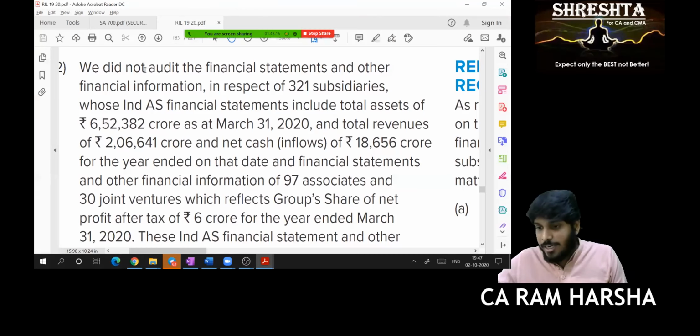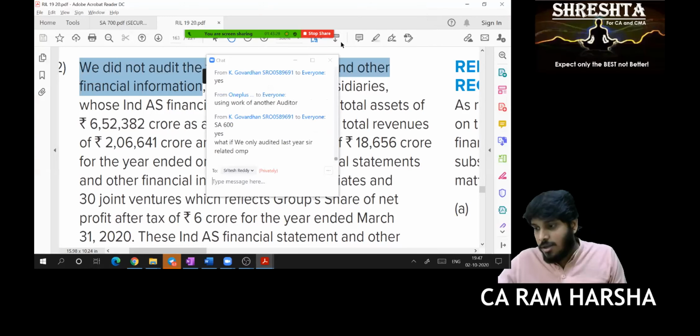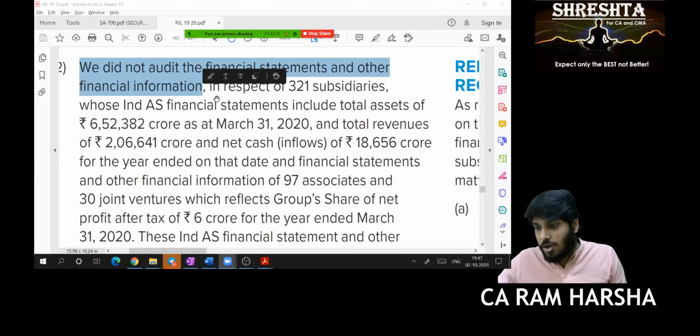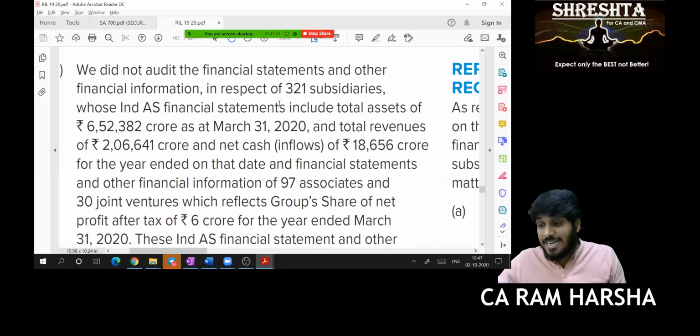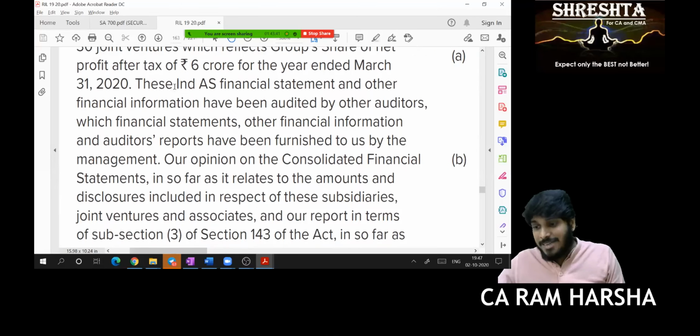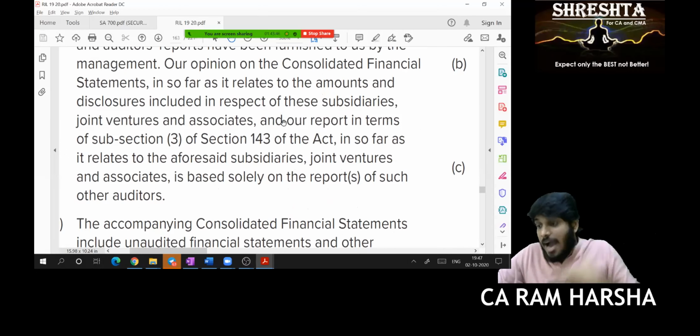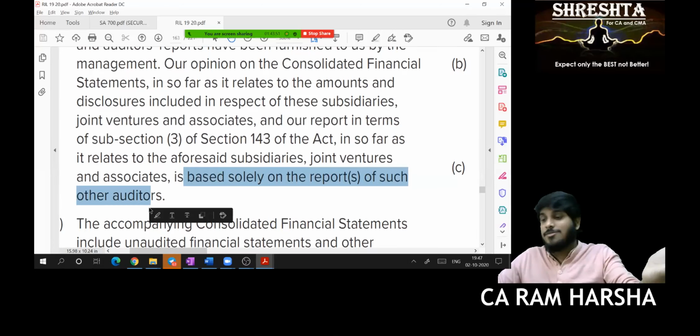Now you see here what auditors are saying. Sandhya, are you there? Yes, sir. We did not audit the financial statements and other financial information in respect of 321 subsidiaries and 97 associate companies. But this information is also included in the consolidated financials, and our report is purely based on such other auditors.